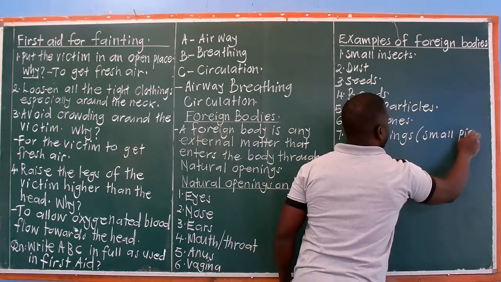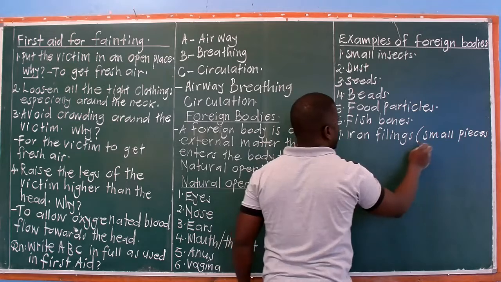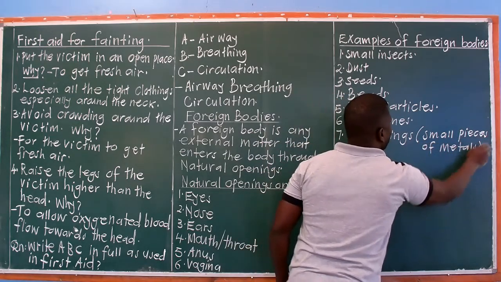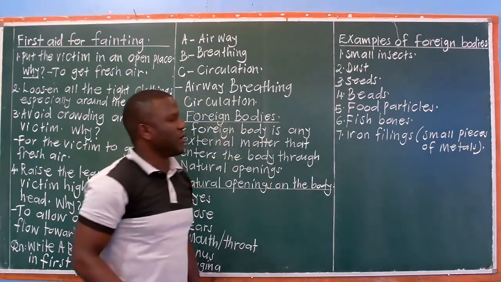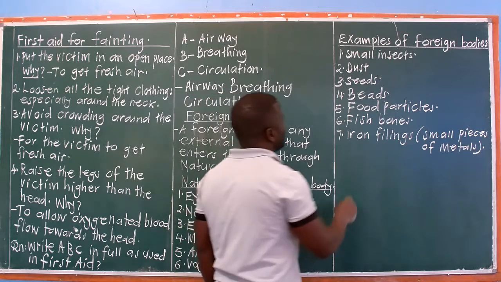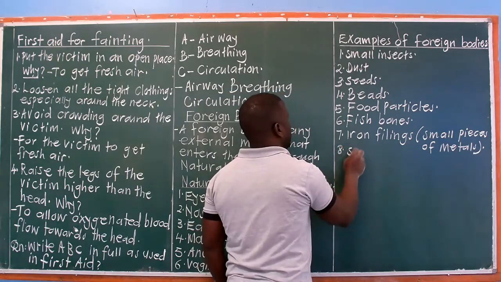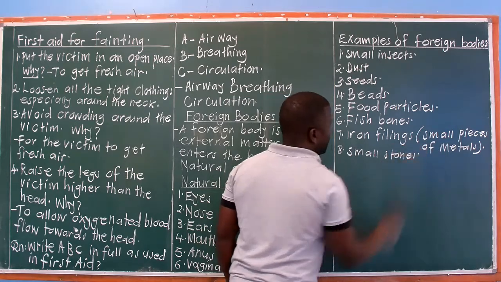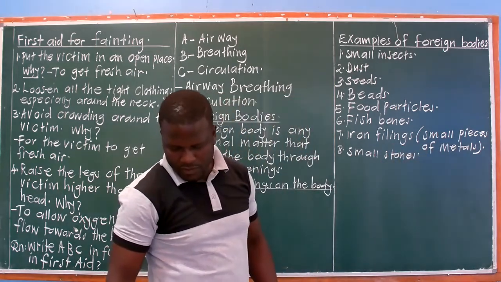Those are examples of foreign bodies. Then we have small stones. Those are examples of foreign bodies.